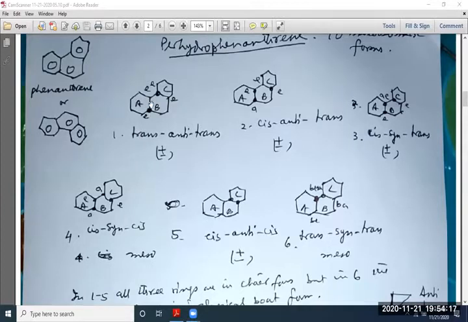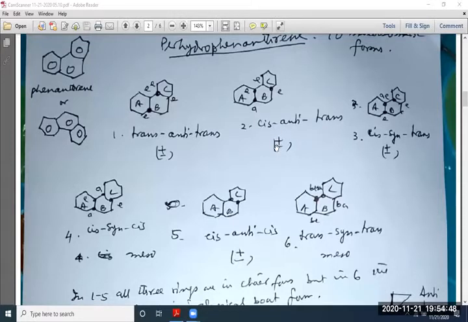And then this is B and C. So this is anti, and then again trans is B and C. So that's why the nomenclature is also very important. Trans, anti, trans.